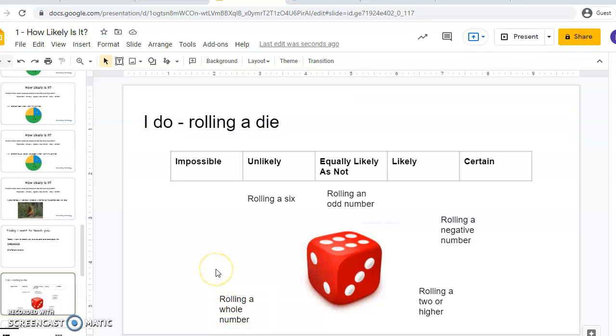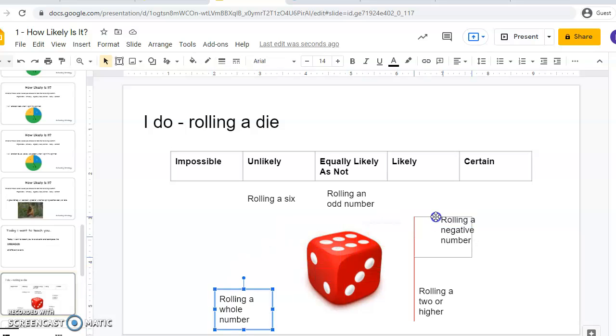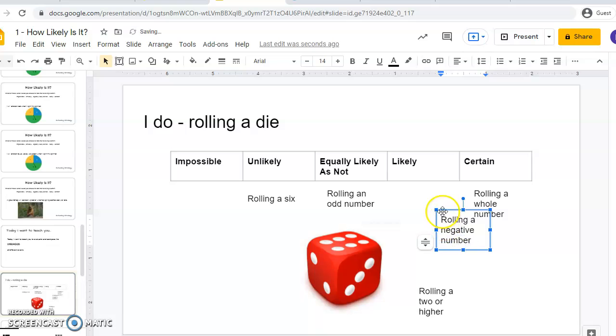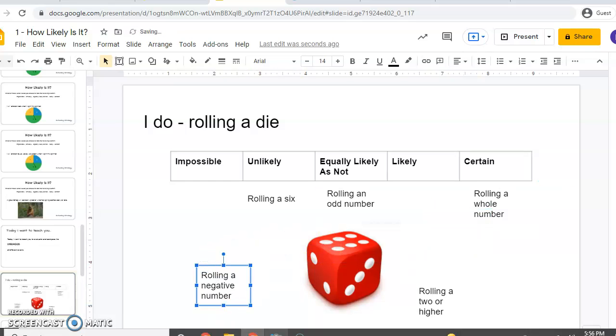What about rolling a whole number? Well, 1, 2, 3, 4, 5, and 6, those are all whole numbers. None of those have a decimal or a fraction with them. So that is certain. All the numbers I could possibly roll are whole numbers there. So I'm going to roll that one up to certain and move this one out of the way.